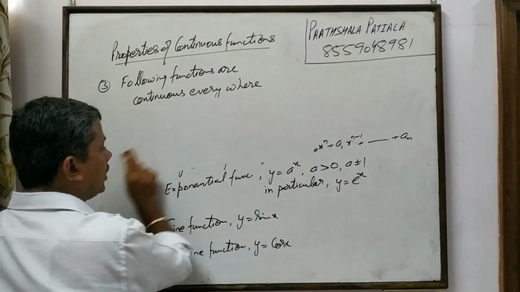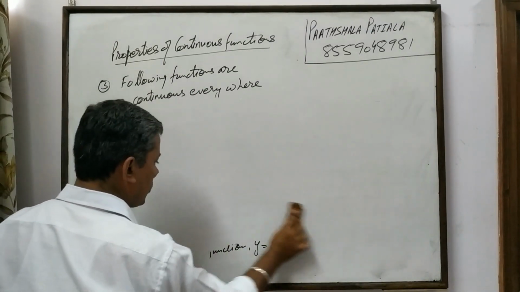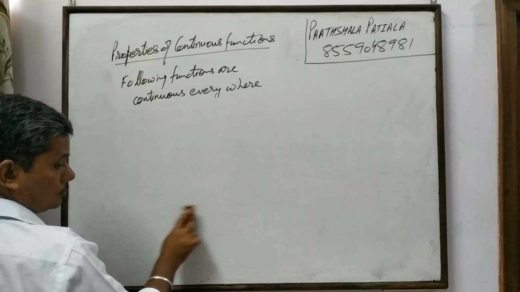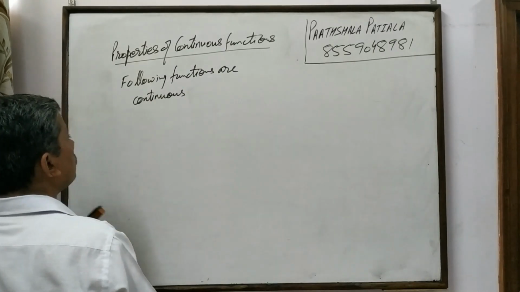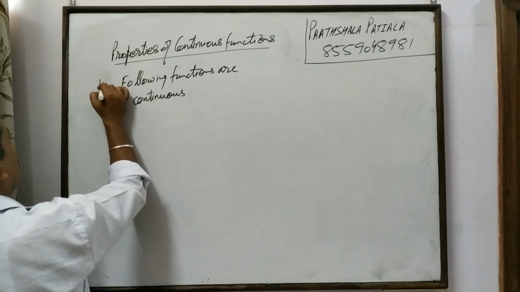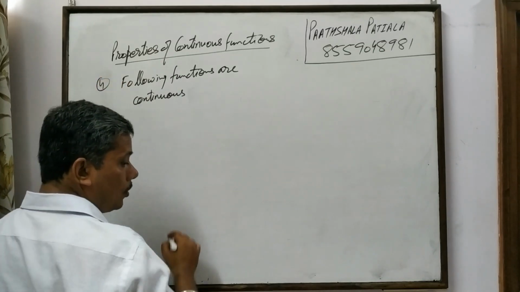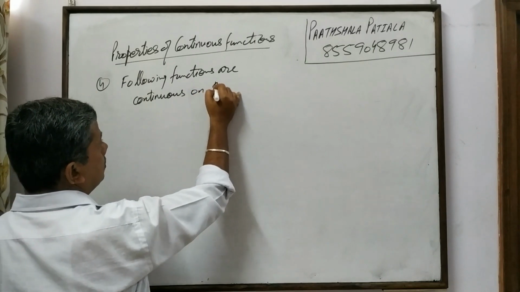Then number 4, the following functions are continuous on their respective domains.